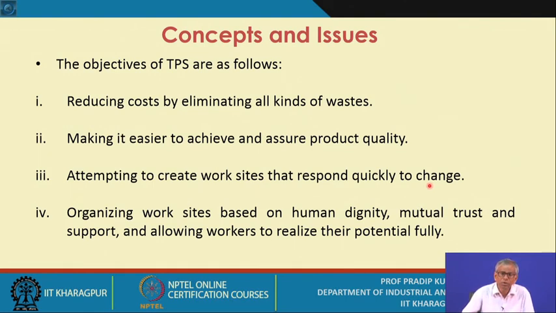So what you have to do, that means the push systems should be changed to the pull system, and a pull system, when you implement it, may be a very effective system to respond quickly to the change in demand. Okay, so that is your third objective, and the last objective is organizing work sites based on human dignity, mutual trust and support, and allowing workers to realize their potential fully.